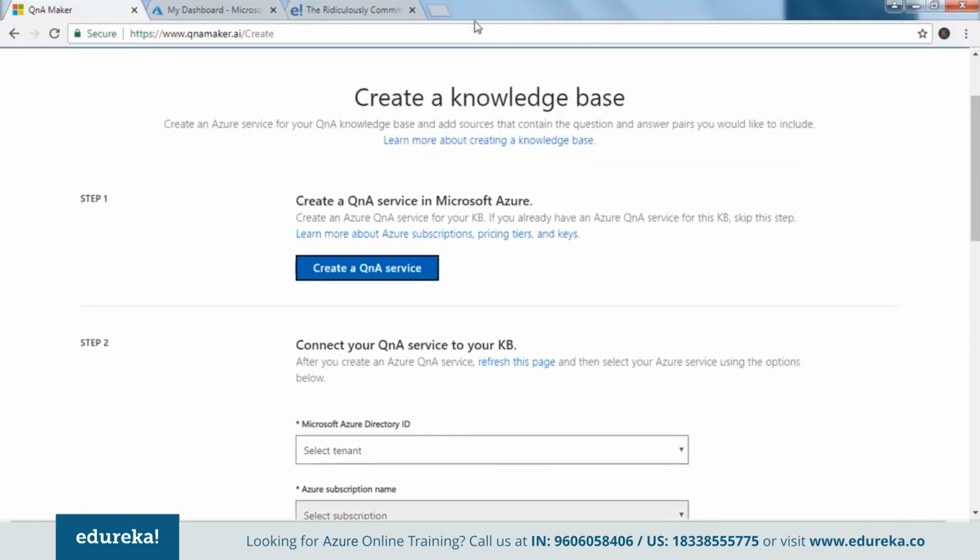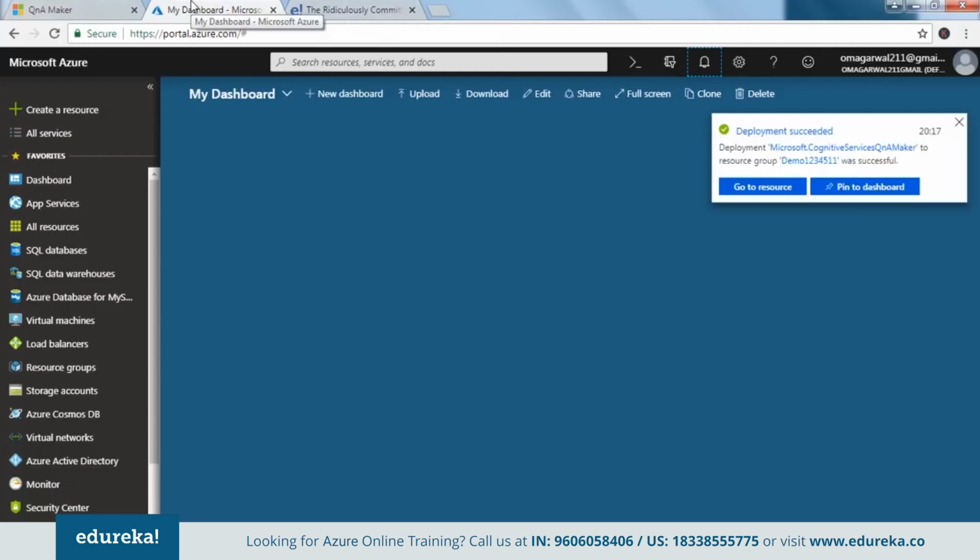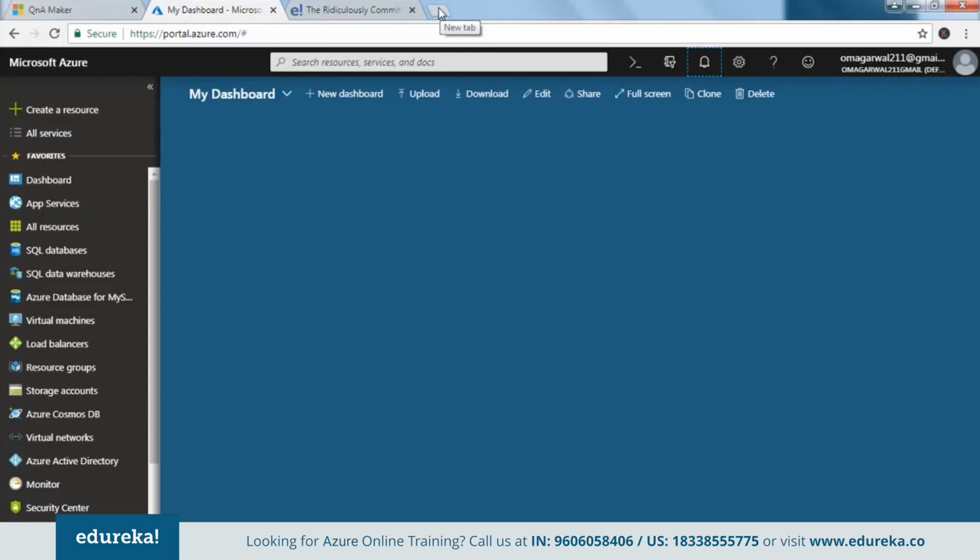Now what happens here? When you do create that knowledge base, basically what your Microsoft Azure does, or your QnA Maker does, is it fetches the data from the source that we are giving. Now, as I've already mentioned, you can either go ahead and give in a document, or you can select certain URL. In this case, I'm going to go ahead and select a URL. So what kind of data would we like? If we have some FAQs, that would be better, right? So let's go ahead and select some FAQs.